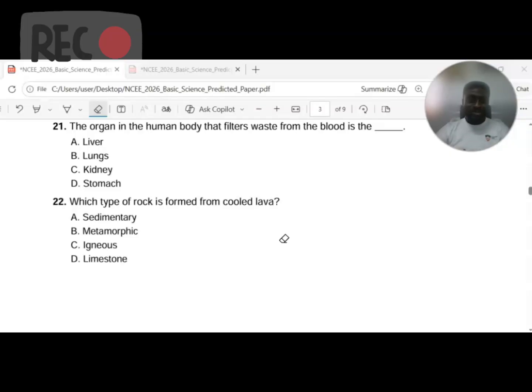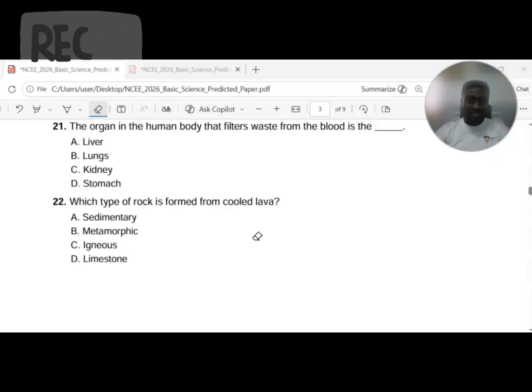The Science Guru is on your screen again to take you through another revision session in the National Common Entrance Examination 2026 predicted or specimen paper. These are likely questions you would come across in the NCEE exams if you pay rapt attention to the details. Make sure you stay tuned to all the illustrations, analogies, examples, and citations, and grab your pen and notepad to take note of salient and key points. Are you ready to dive in?